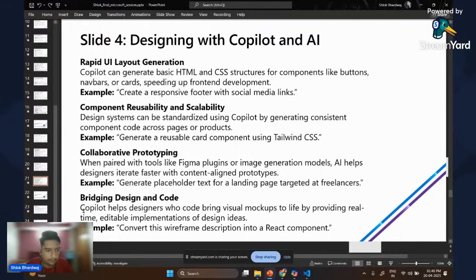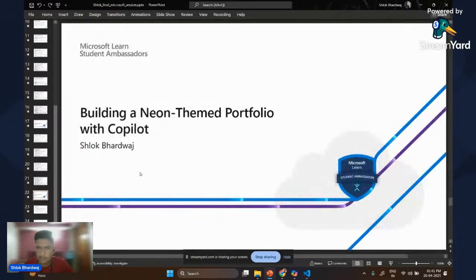Bridging designing and code. Copilot helps designers who code bring visual mockups to life by providing real-time editable implementations of design ideas. Example, convert this wireframe description into a React component. For example, we have an HTML, CSS component and code, and if we want it to be run on a Node.js server in kind of a React component, so we can create components out of it and can modify and just transfer our code from simple HTML and CSS to React, and can use Express or maybe Node for the same. So that was all.